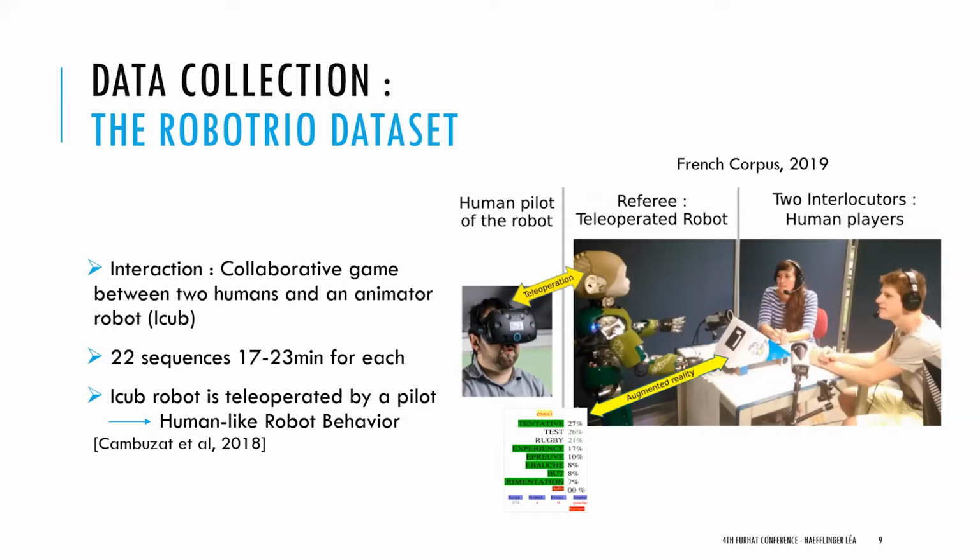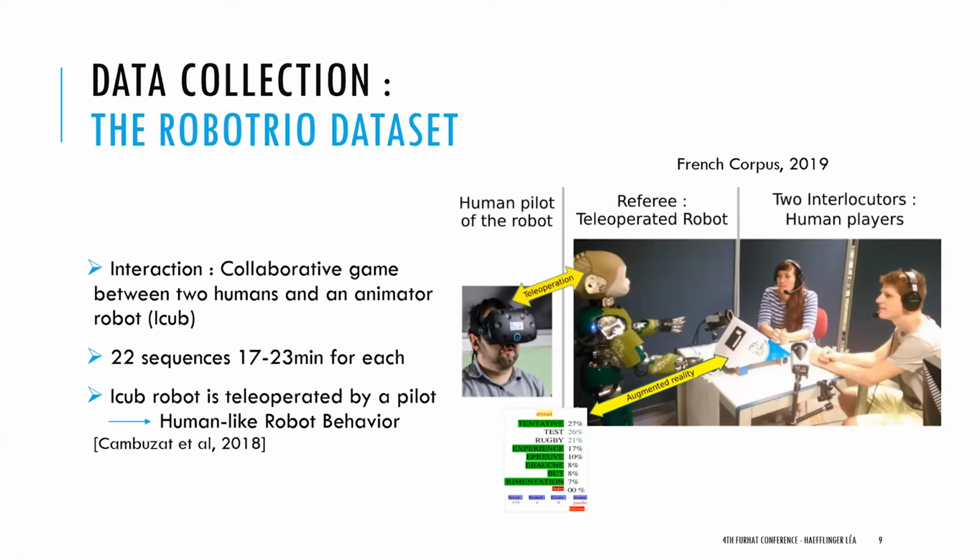It's a French corpus. For example, the theme can be "essai," "try" in English, and the different answers can be "test" or "rugby," for example. The specificity of this dataset is that our robot is teleoperated by a human pilot, as you can see on the left. The human pilot is wearing a virtual reality headset, and he can take possession of the robot's body. Through the robot's body, he can interact with the two human players.